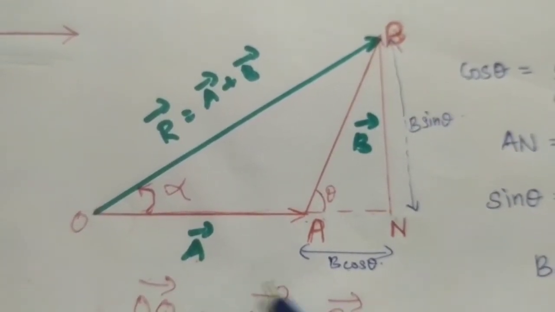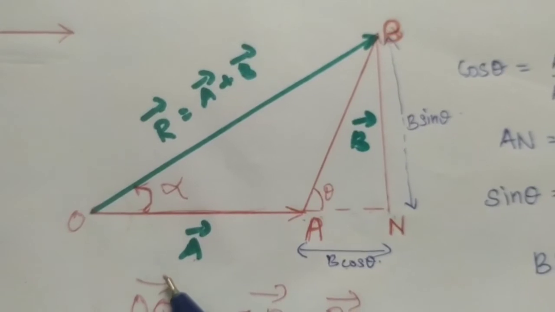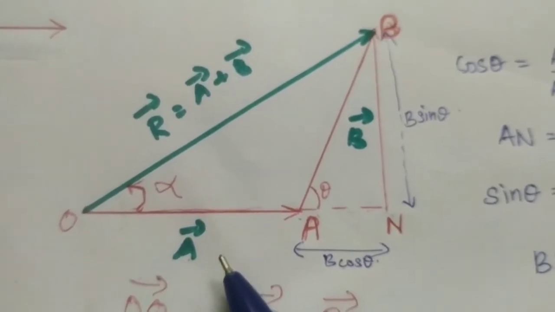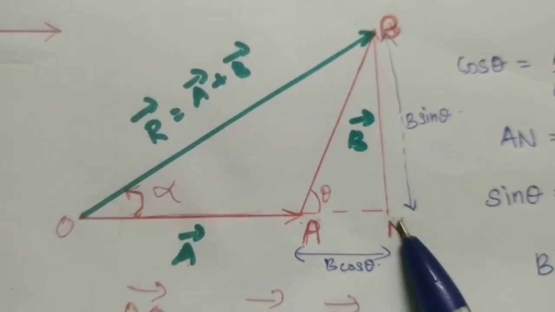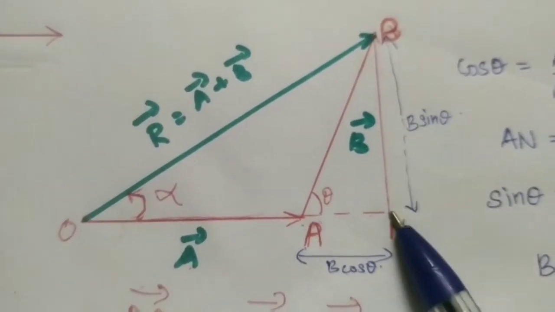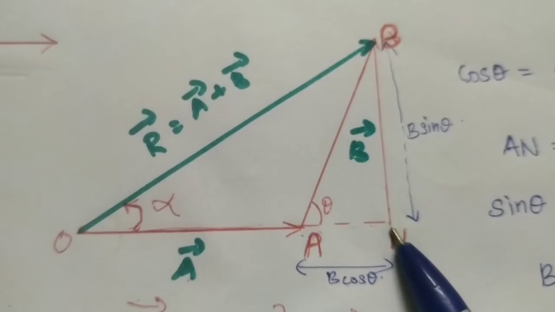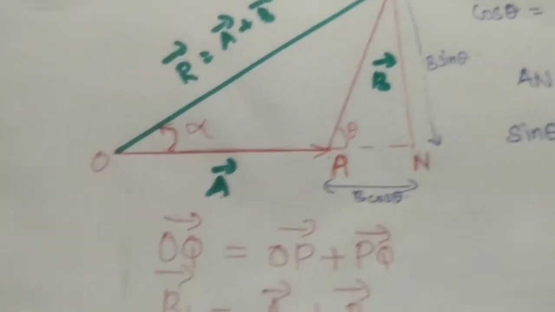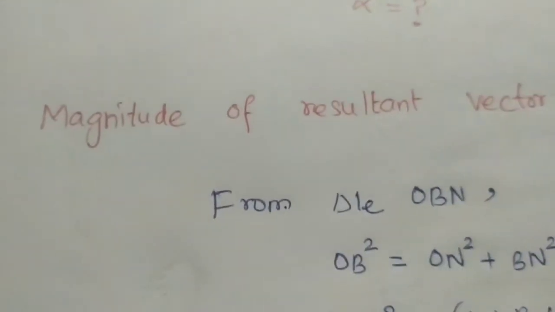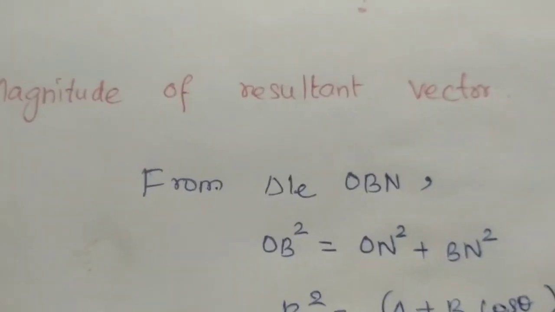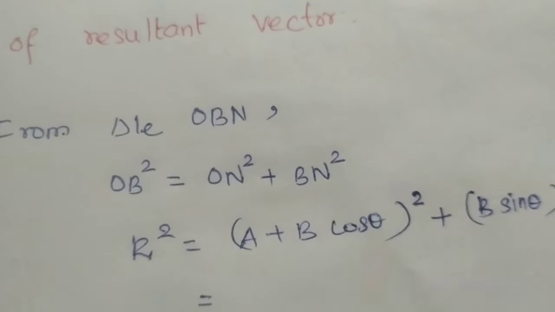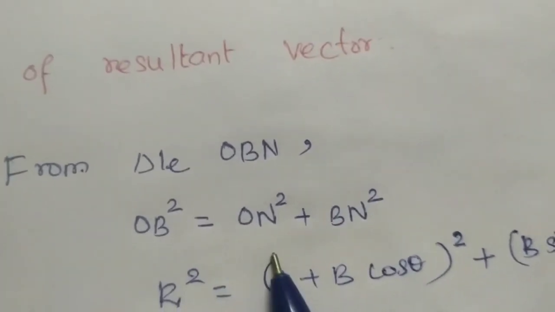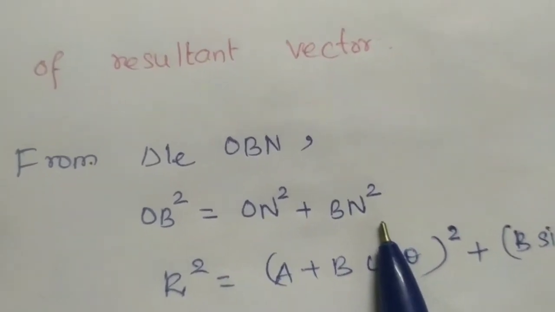OBN. From this triangle we can write OB square is equal to ON square plus BN square. This formula is from the Pythagoras theorem. So you know what is Pythagoras theorem. You may have studied in your lower classes, isn't it? So OB square is equal to ON square plus BN square. So what is ON square?